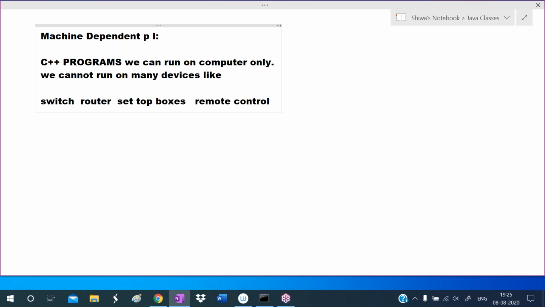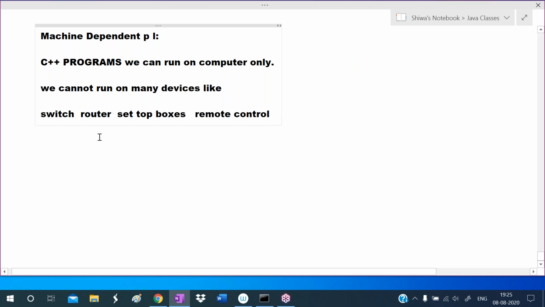So all these are different machines: remote control, set-top boxes, router, switch. In such types of devices, can we run our C++ application? No, we cannot. We can run C++ programs on a computer only. Nowadays, by using Microsoft Visual C++, we can also develop mobile applications for Windows. That is a different story. But the C++ programs we can run on a computer only.